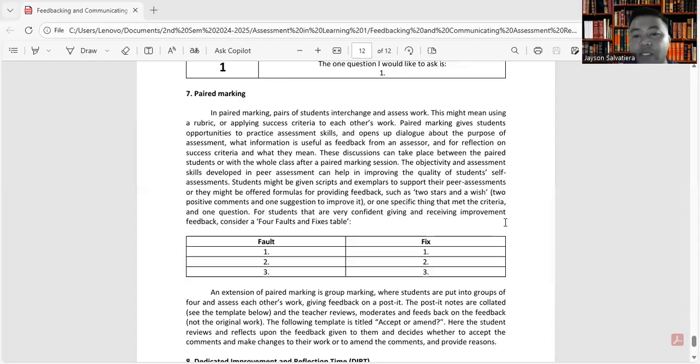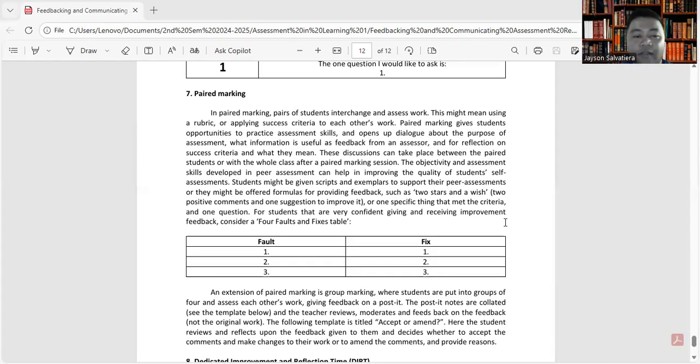The objectivity and assessment skills developed in peer assessment can help in improving the quality of students' self-assessments. Students might be given scripts and exemplars to support their peer assessments, or they might be offered formulas for providing feedback, such as 2 stars and a wish, 2 positive comments, and one suggestion to improve it, or one specific thing that met the criteria in one question.